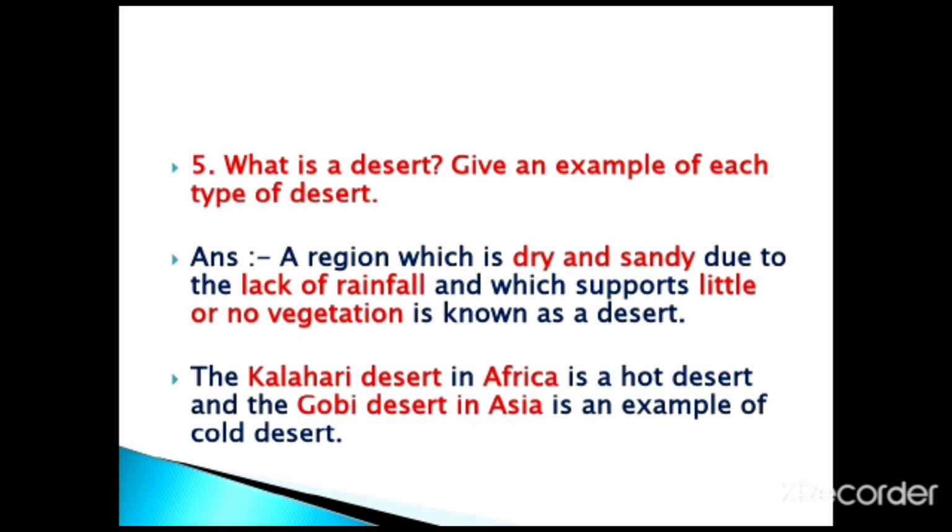Example: the Kalahari Desert in Africa is a hot desert and the Gobi Desert in Asia is an example of a cold desert. There are two types of desert, that is, hot desert and cold desert.